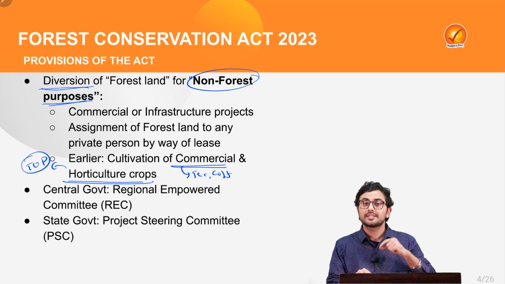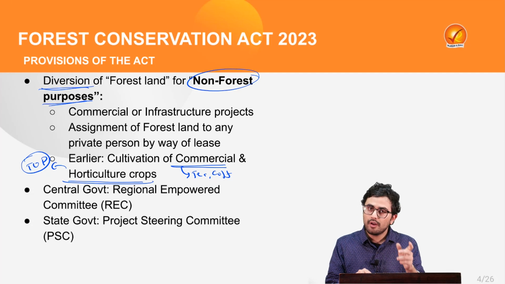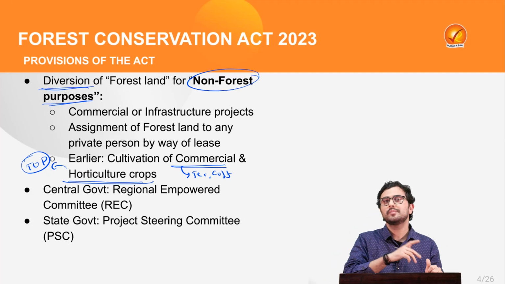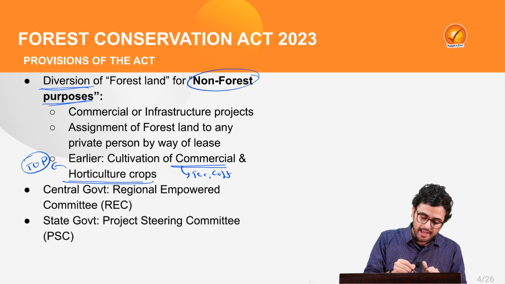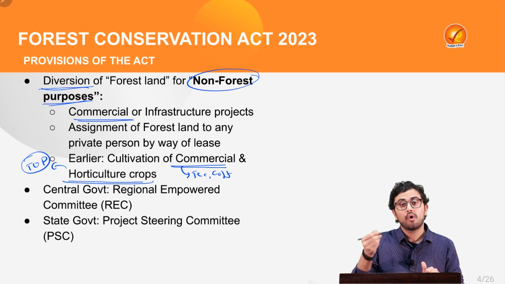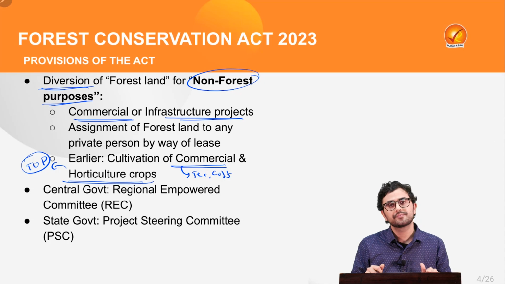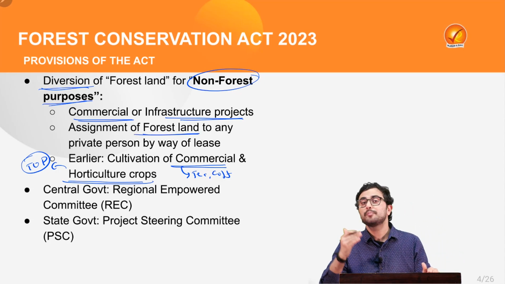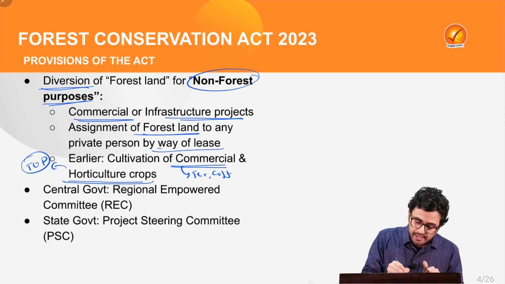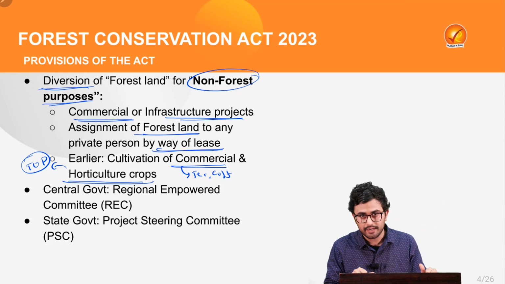But now there are several other exemptions which have been provided, for which a forest land can be diverted to a non-forest purpose. Such purposes can be any commercial or infrastructure projects, or assignment of forest land to any private person through the medium of lease of the land.